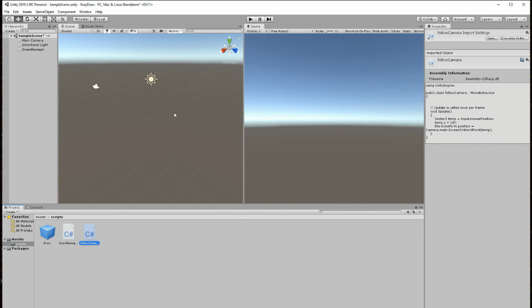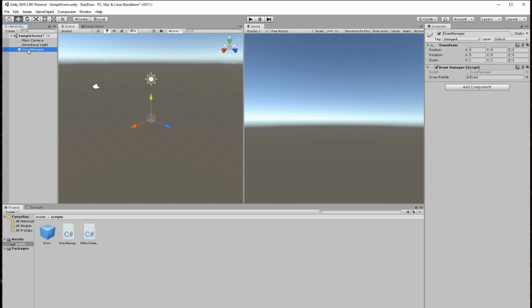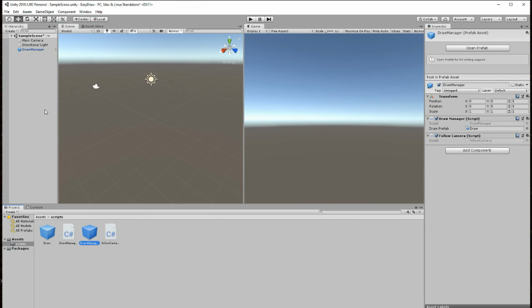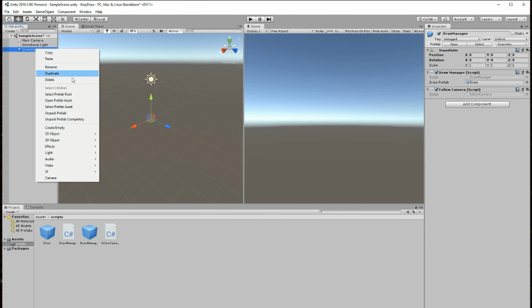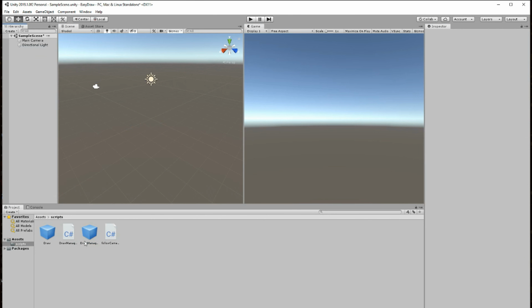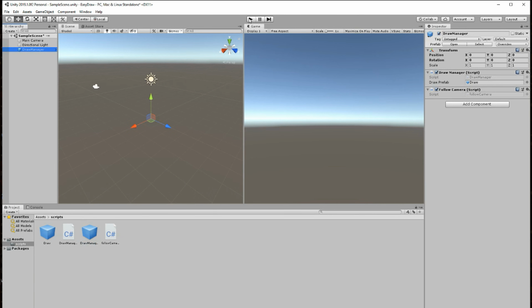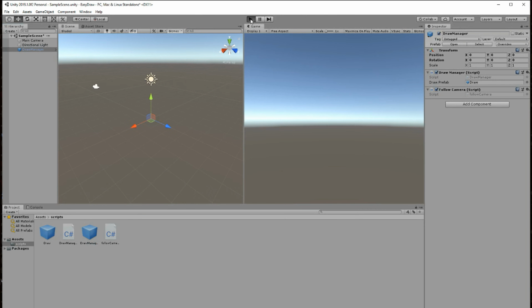So now just go back to Unity, find your draw manager, and you see the draw manager script is on there. Also just add the camera follow, and go ahead and save this out as a prefab as well. Why not? So now this is so independent, easy to use, that you just go to whatever scene you already had and just grab your draw manager, drop it in your scene, press play, and everything should work.